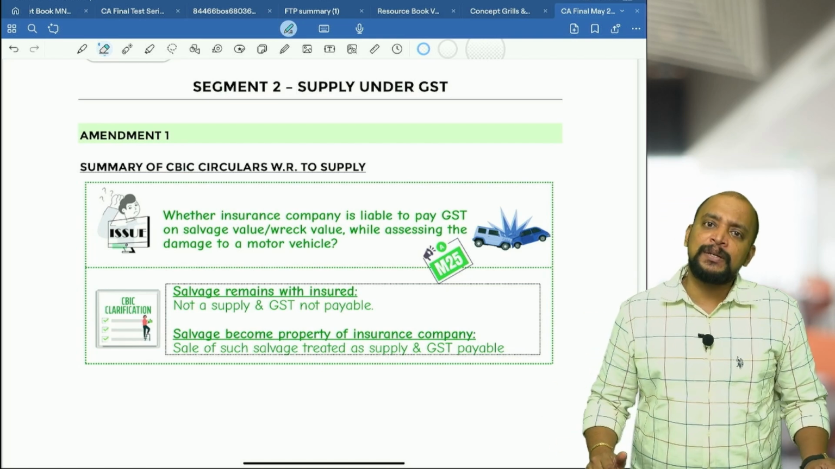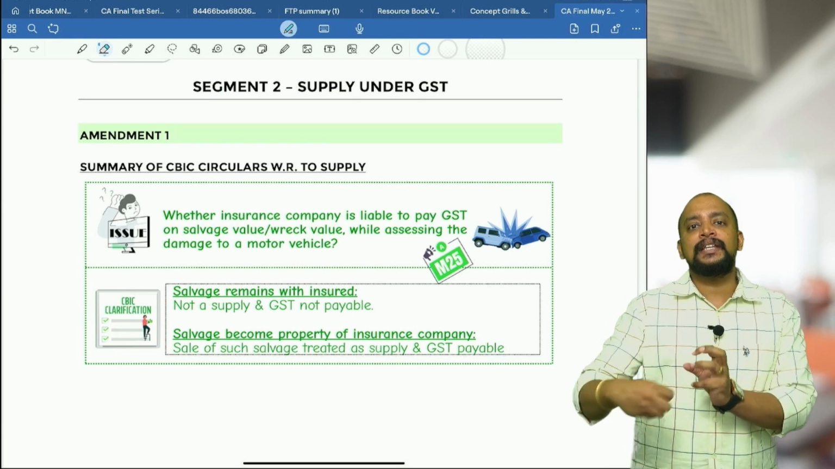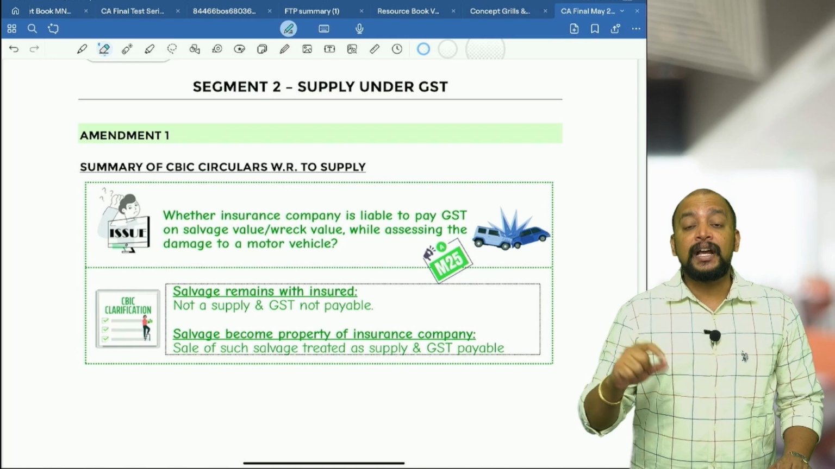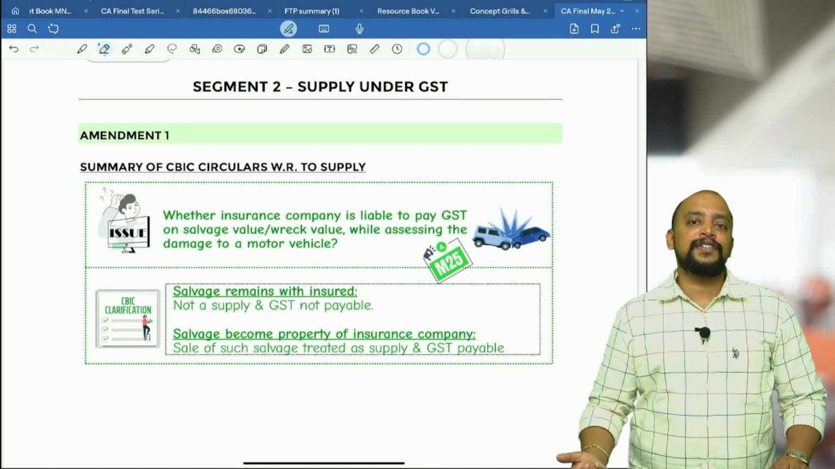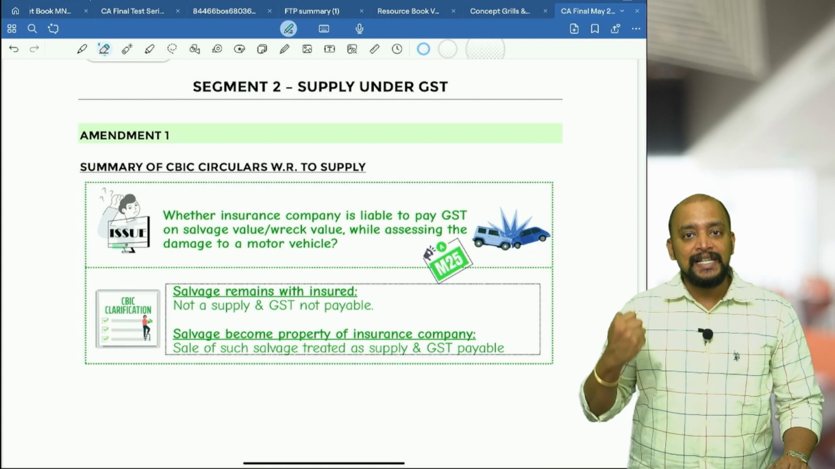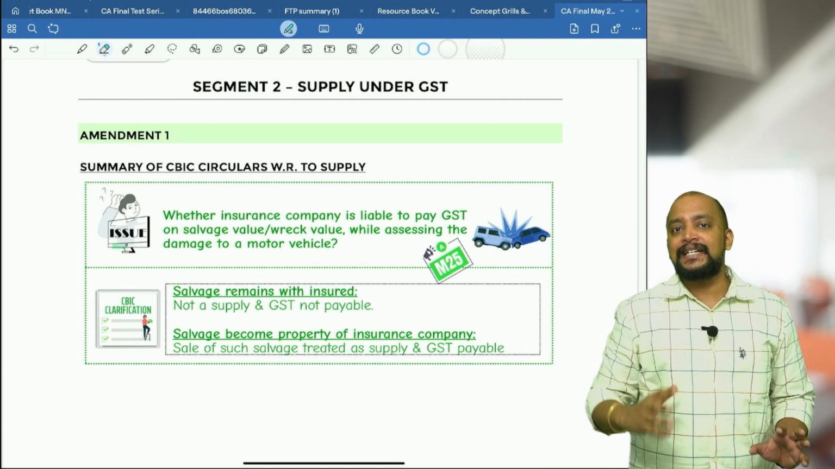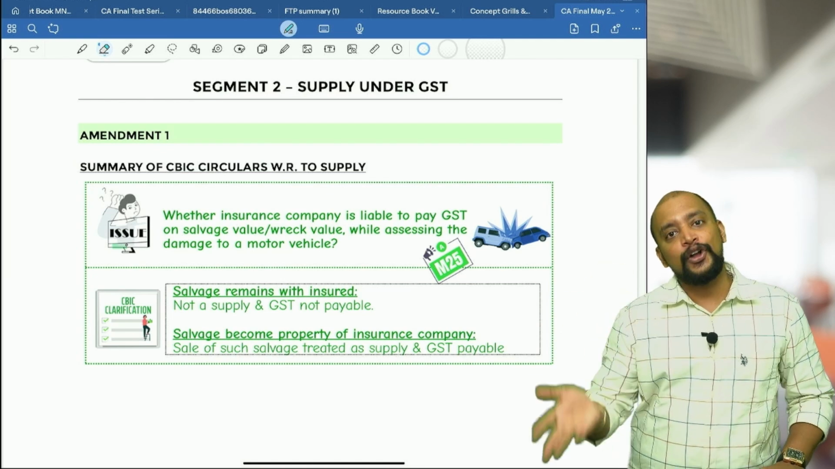Why will it not become supply? Simple. There is a consideration, as the insured is selling the salvage and getting the consideration, but section 7(1)(a) requires it to be in the course or furtherance of business. This will not come under the course or furtherance of business. So when the insured sells the salvage to any other person, whatever money he derives is not treated as supply, and consequently GST is not payable.